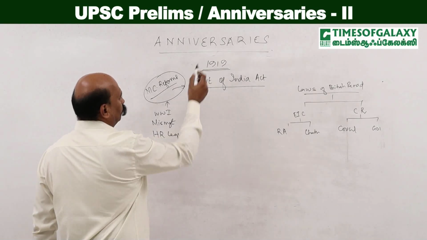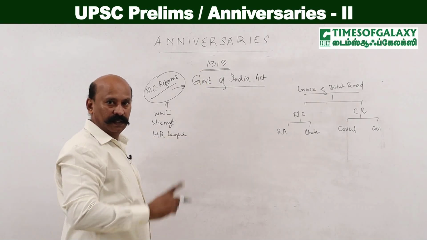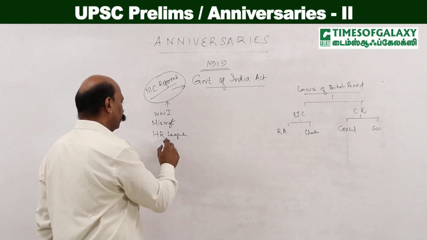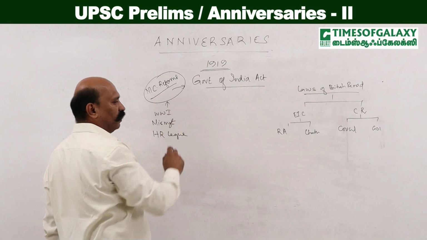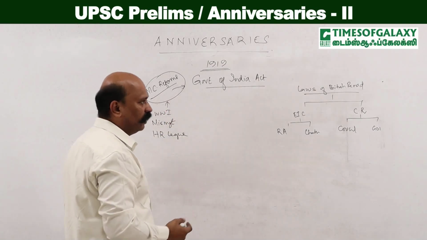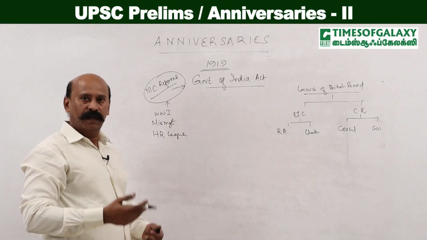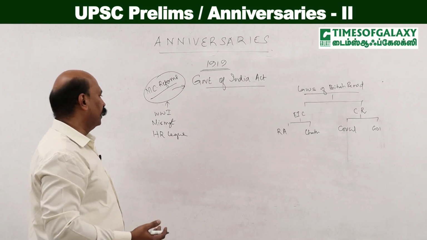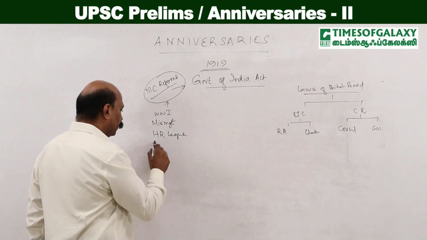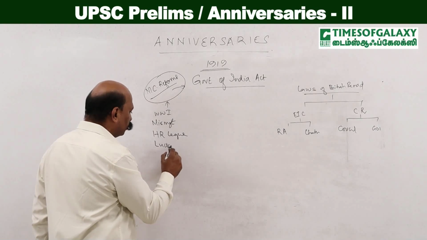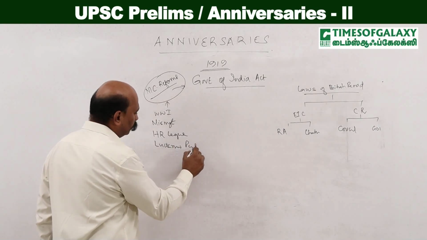See, this has an important connection with world history. The Home Rule League was one of the important offers given in Ireland, so it has a connection with Irish history. Let us not go into that detail; for the mains, you focus on that as well. Then relating to the Home Rule League is the Lucknow Pact.